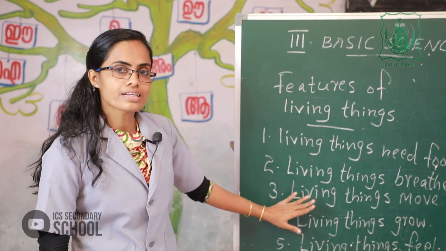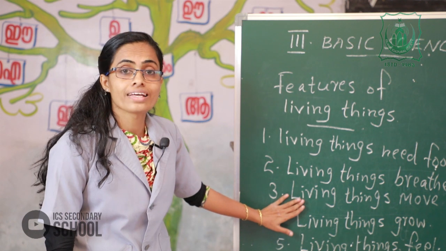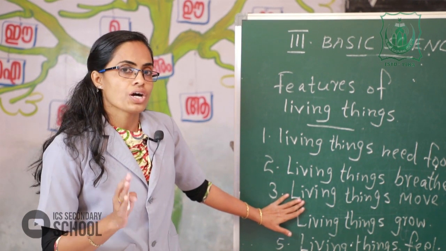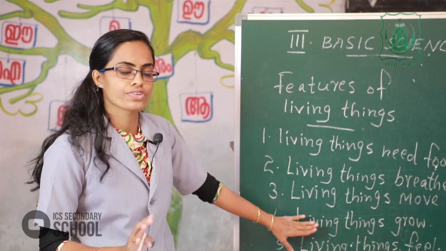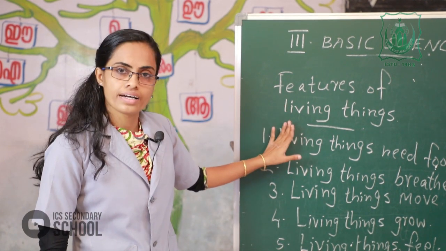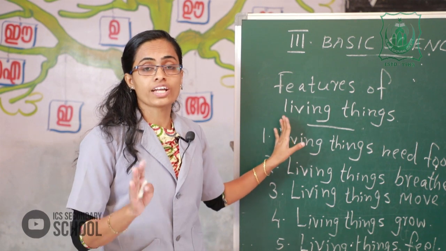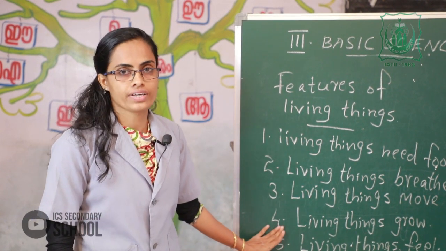All living things show these features. But non-living things, please listen here, do not show these features. These are the differences. Now the important thing, all of you study well what are the different features of living things.